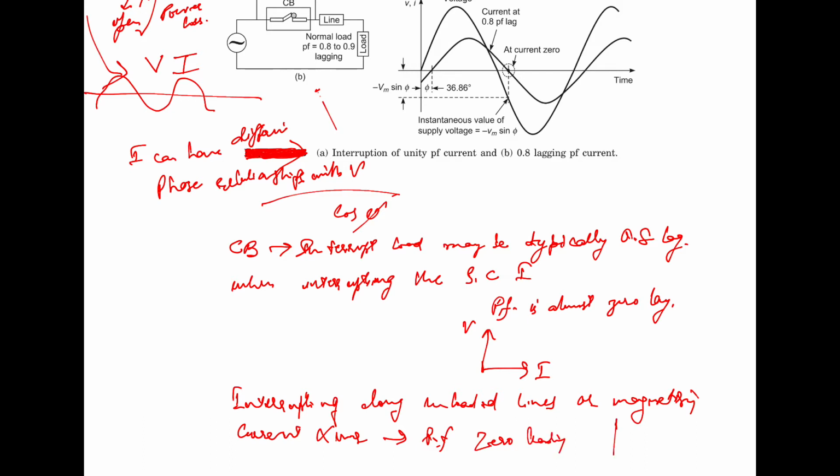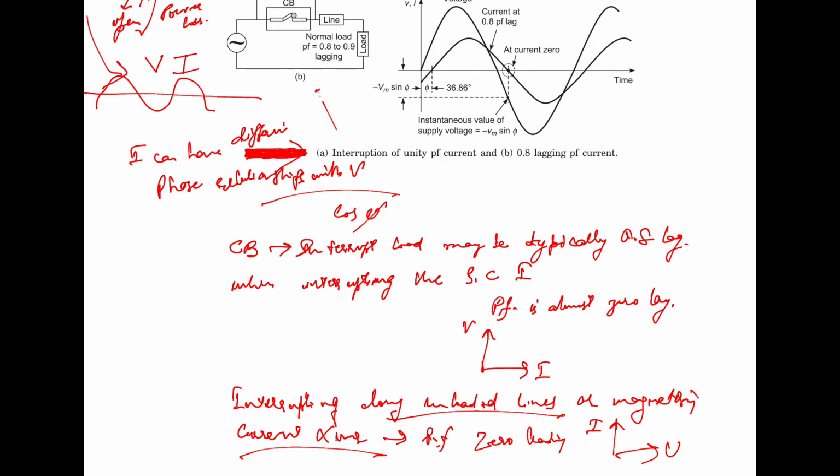Zero leading means that we have the current here and we have the voltage here. So in case of long unloaded lines and transformers, it can be zero leading or zero lagging. Every interruption job imposes a different kind of stress on the circuit breaker, because the instantaneous supply voltage at the instant of current zero is different.